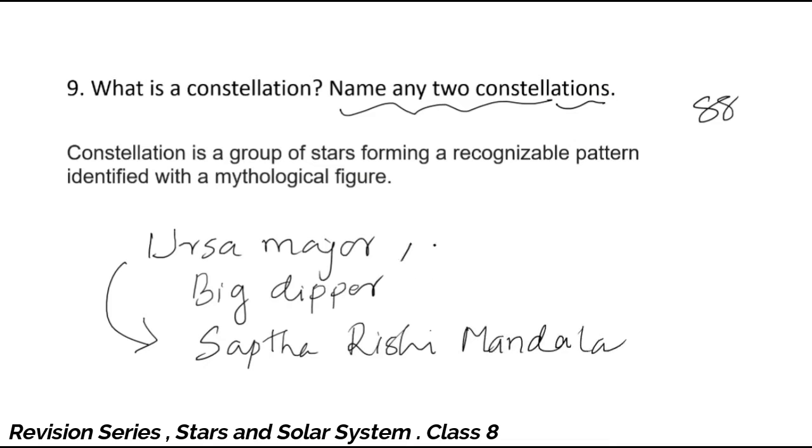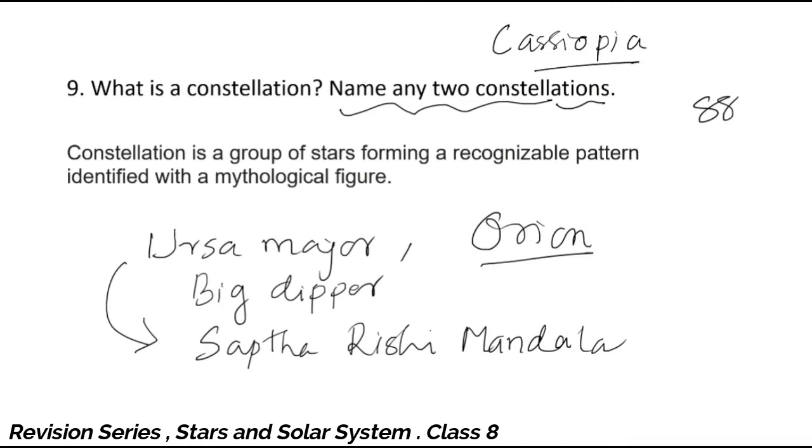And a second can be Orion. Orion is a hunter constellation, or you can give another name of a constellation such as Cassiopeia. Every constellation has a story behind it, either in Roman mythology or any other mythological stories such as Indian or Greek. This is what the answer is.